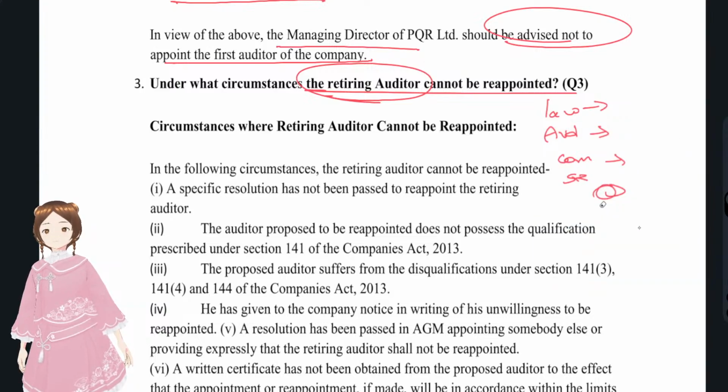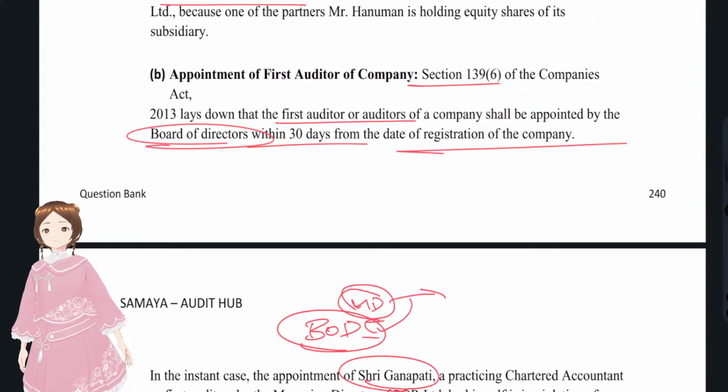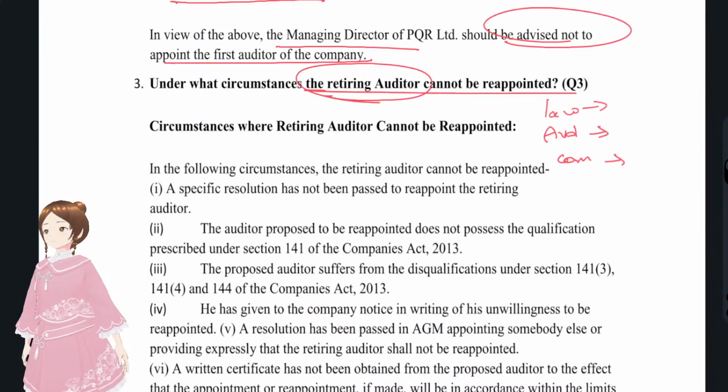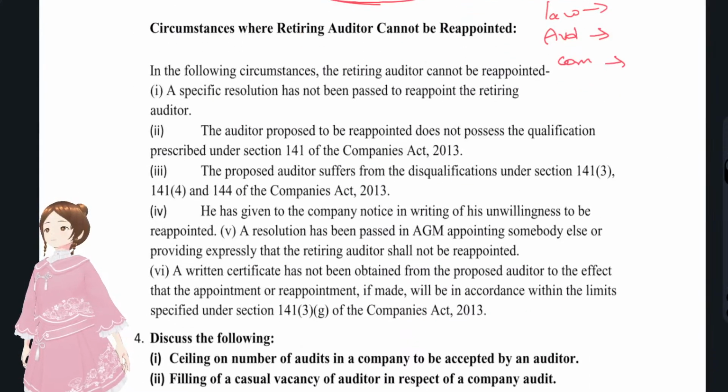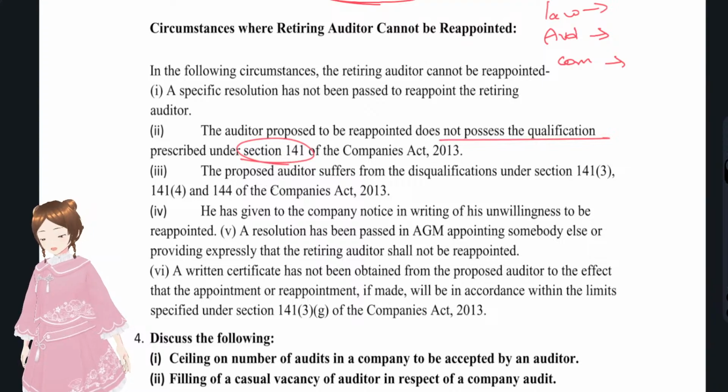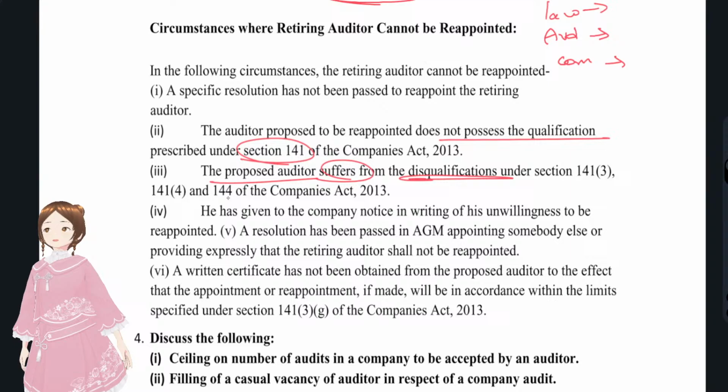First, as per law: the auditor proposed to be reappointed does not possess the qualification under section 141, which is eligibility, and the proposed auditor suffers from disqualifications, that is, any kind of disqualification.